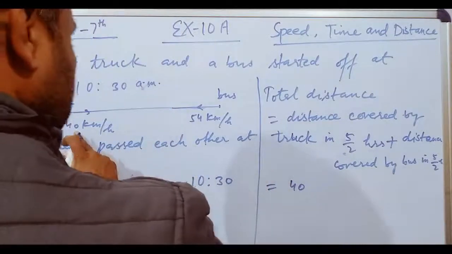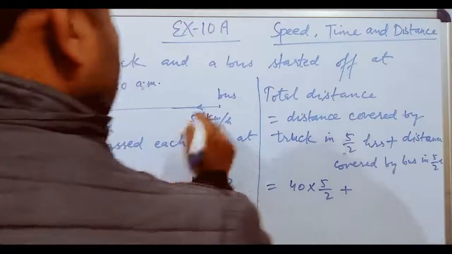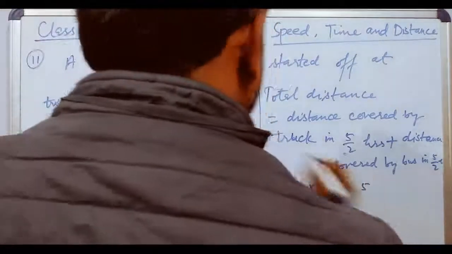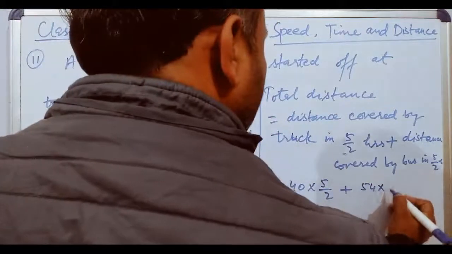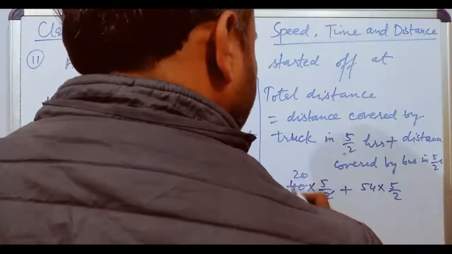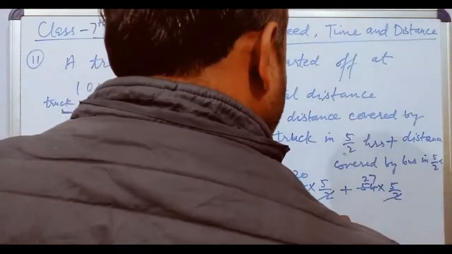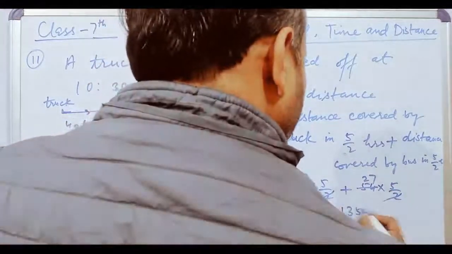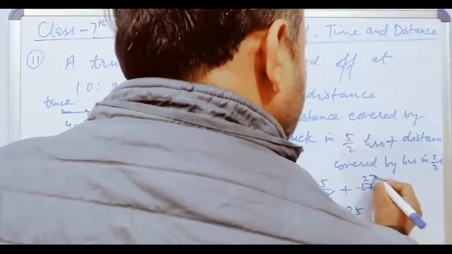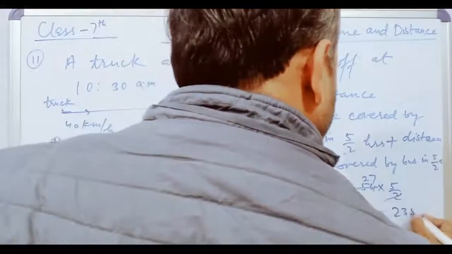Speed into time, 40 into 5 upon 2 plus for bus speed 54 into 5 upon 2, this 20, this 27, it is 100 plus 135, it is 235 kilometer. This is the total distance.